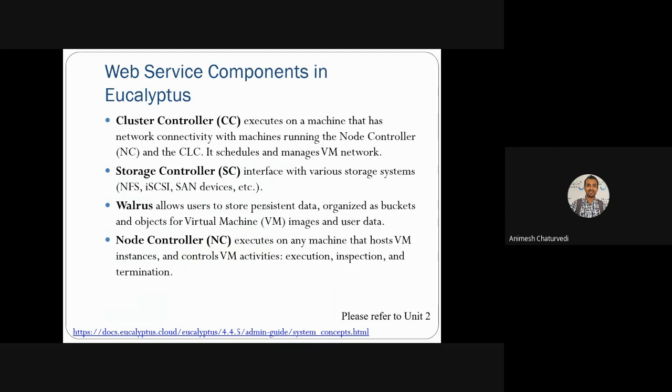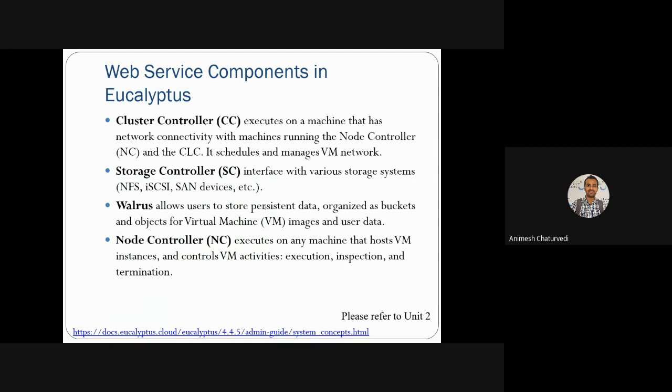The cluster controller would be the one which actually controls the node controller, and it manages the node controller's virtual machines, and this cluster controller communicates with CLC. So it is basically scheduling and management of virtual machine networks that is being done at this cluster controller.